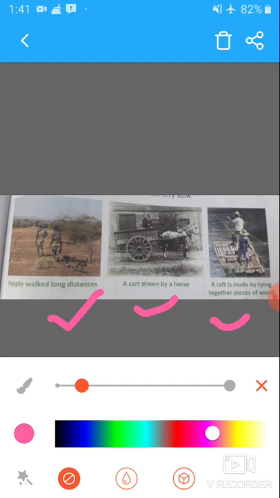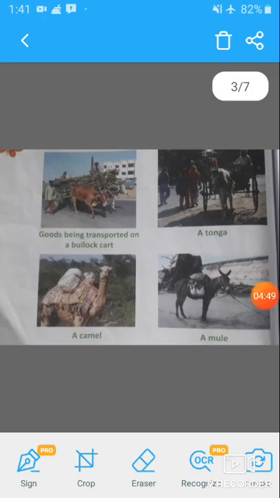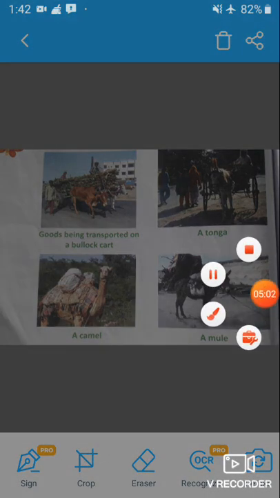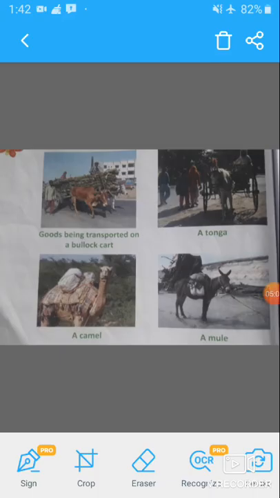Now, students, over time, human beings started making faster and better means of transport like cars, buses, trains, and planes. These could take us to faraway places very quickly. Let us read about some important means of transport. There are three main modes of transport, that are land transport, water transport, and air transport. We are going to discuss the first mode of transport, that is land transport.